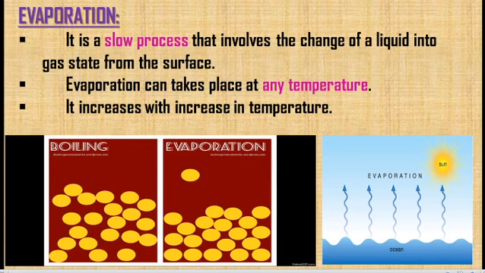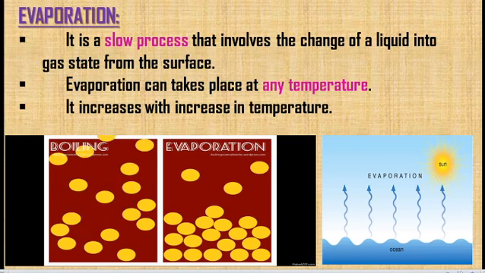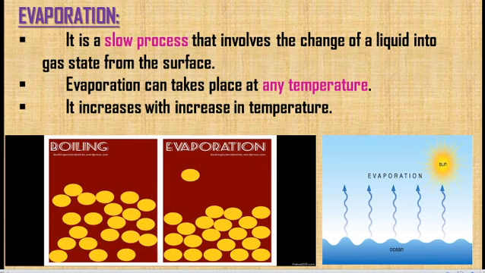These are examples you already know. Common salt is also obtained from sea water. That is also a huge scale of the evaporation process.